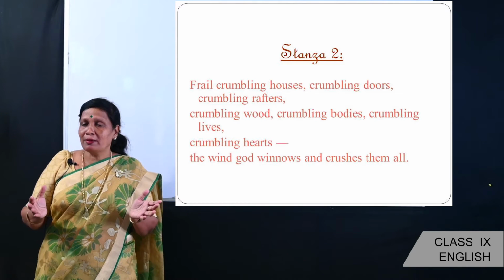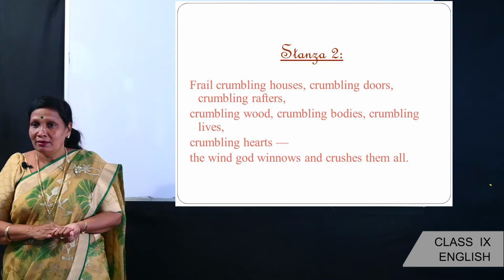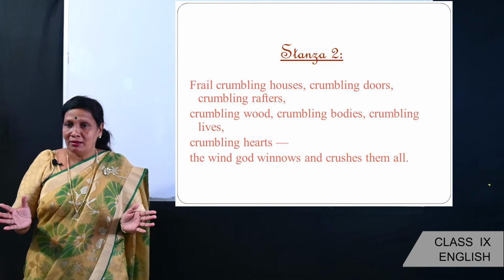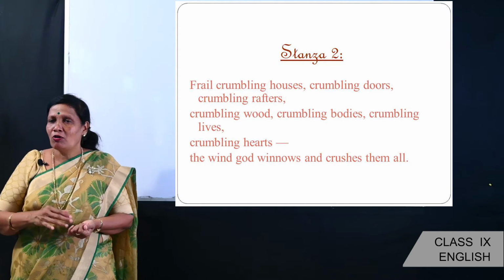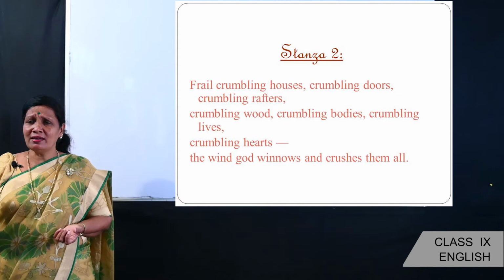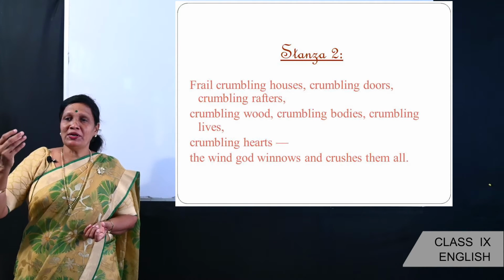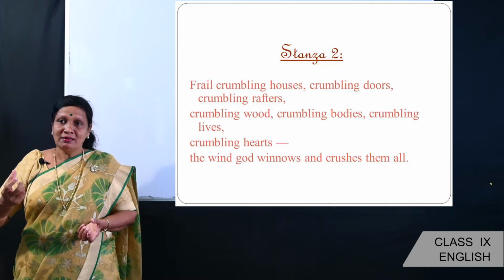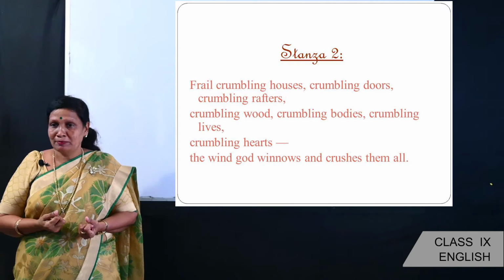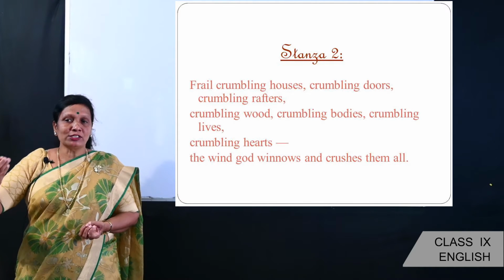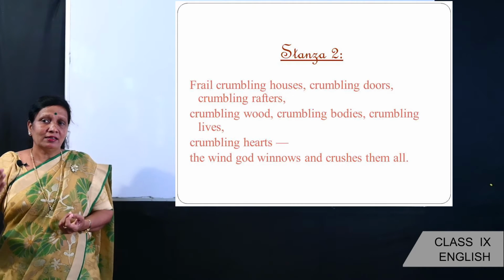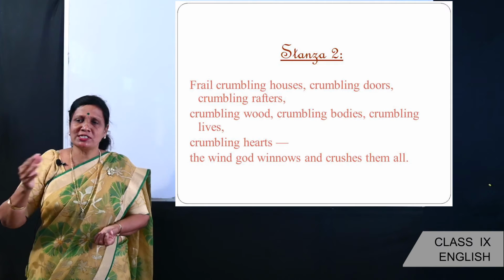It breaks everything, breaks the wooden houses, breaks the bodies. That means people who are weak also break. Not only the people, the animals, all kinds of lives, weak hearts, everything breaks. So here the poet is trying to tell that weak things are broken down easily by strong winds. And here the poet is also calling the wind as God. And he says that the wind god winnows and crushes them all.